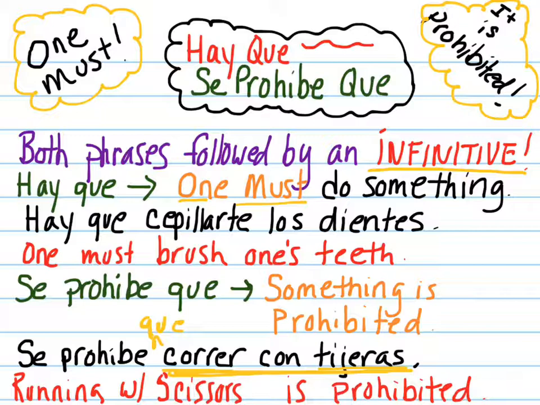So if I was going to say running by the pool is prohibited, I would say, se prohíbe correr cerca de la piscina, okay? Se prohíbe que correr cerca de la piscina. Okay, so maybe let's do one more example of that. Okay, let's do another one.